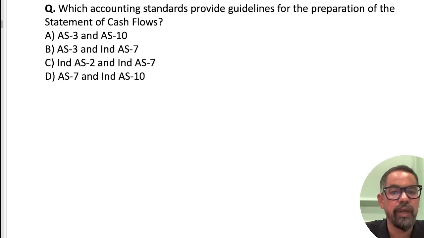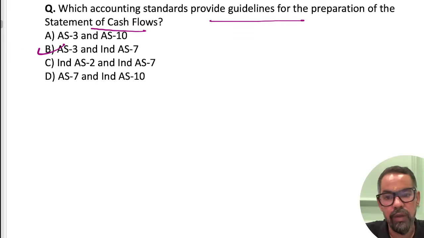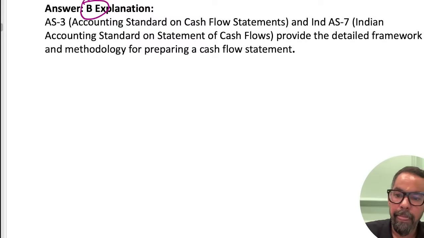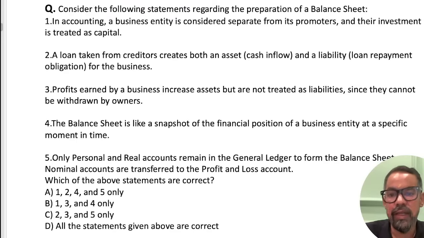So what will be your correct answer? Standards which provide guidelines for preparing the cash flow statement. 3 and 7. Okay, option B will be the right answer for this particular question. Okay, let's go. Now, let's practice one more question, then we'll move forward.